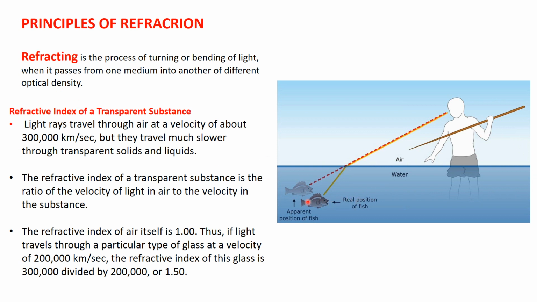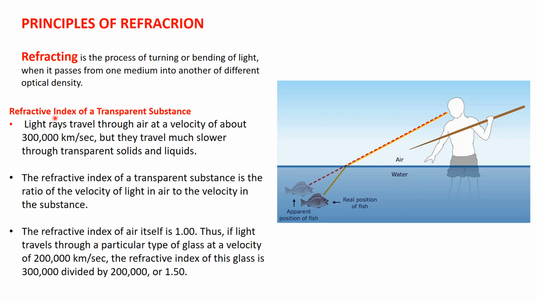That is the real position of the fish. Light rays emerging from the body of the fish are refracted when they travel from the water medium into the air medium, and as the man is looking, he is going to detect the location of the fish at this point. Why? Because of the refraction of the light rays coming from the real position of the fish.